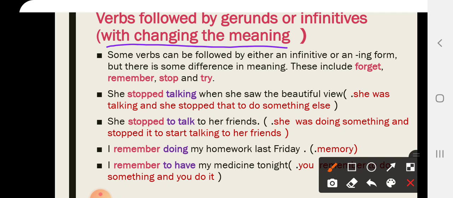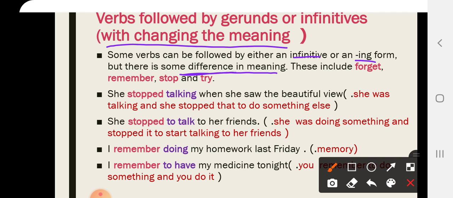Now, there are some verbs that can be followed by either an infinitive or ing form, but there is some difference in meaning. So if you said, for example, I forgot doing my homework, or I forgot to do my homework, both have a difference in meaning.